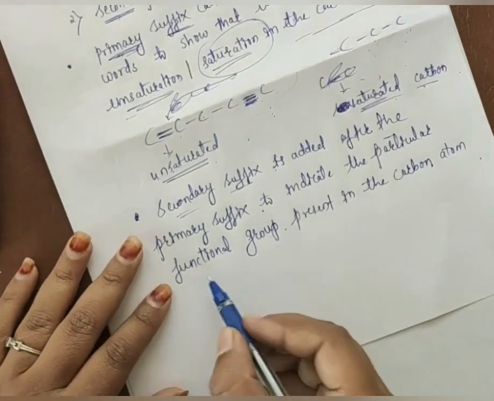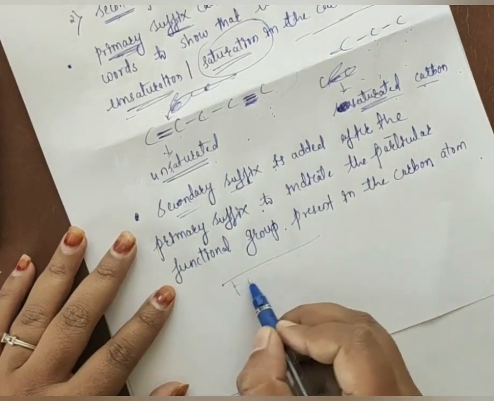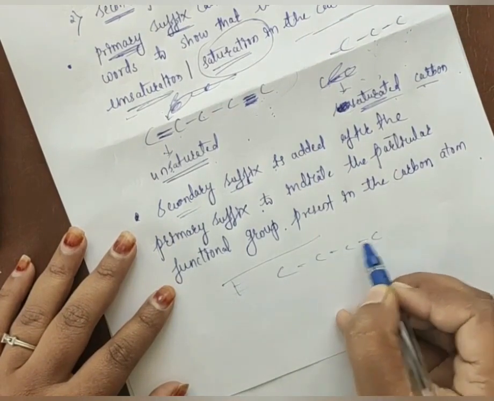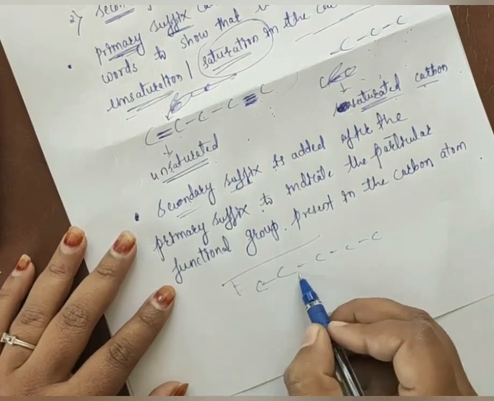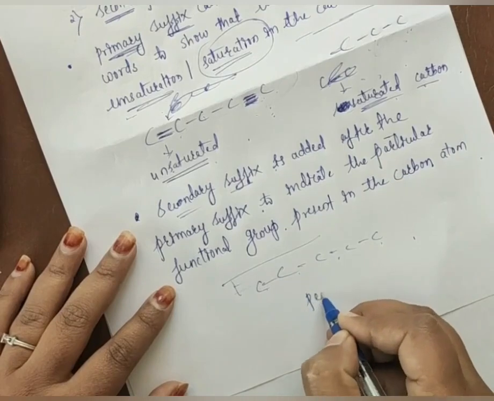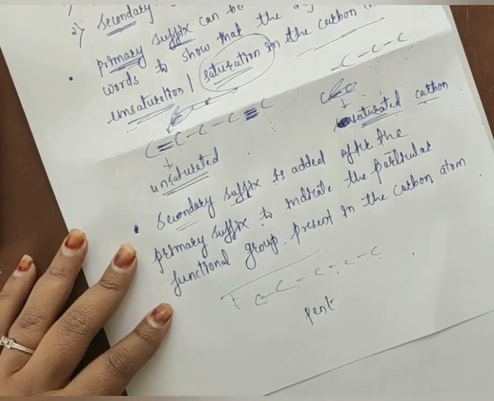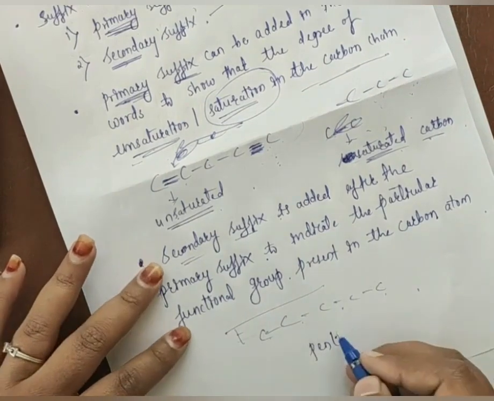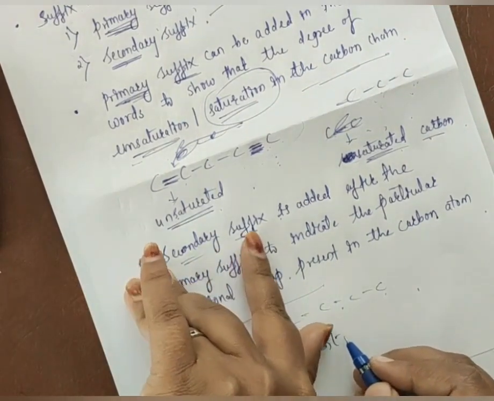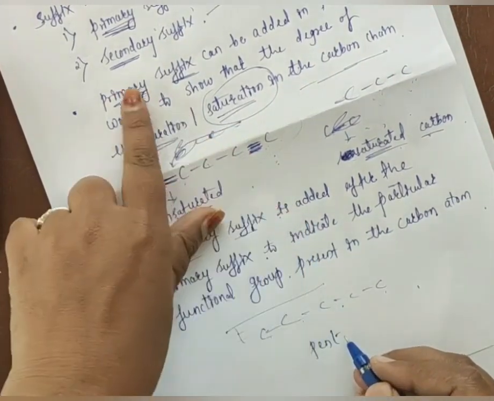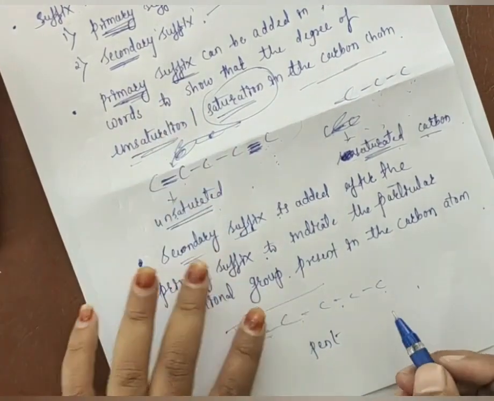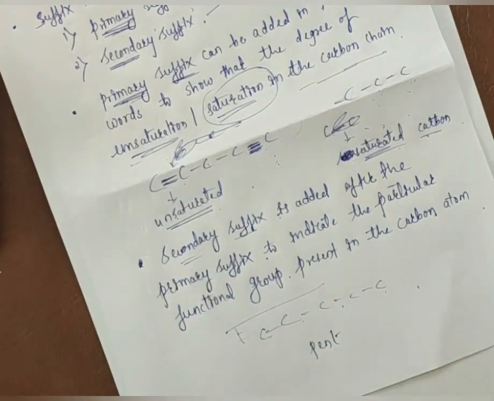Okay, so suppose they give any organic compound having the longest chain of 5 carbon atoms. Which root word are you using? You are using pent as a root word. After that, this root word can be attached to the primary suffix. For the primary suffix, you have to check whether the carbon atoms are saturated or unsaturated.